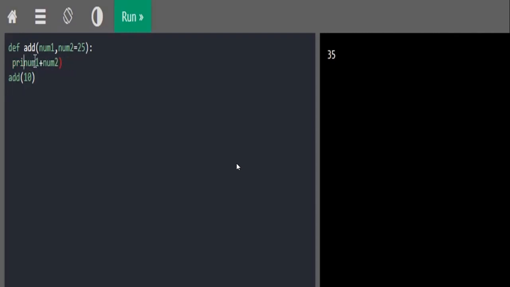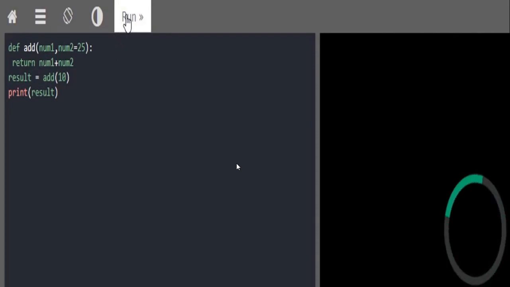Now I'm trying to return a value from the function. So instead of print, you simply give return. It's again a keyword, and as your function is returning some data, you will have to store it in a variable. So that is why I have used a variable result, and then I'm trying to print the value of result. So in this case, again our output would be 35, because num1 plus num2, that is 10 plus 25, would give us 35.